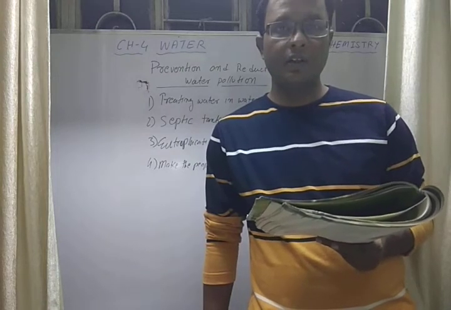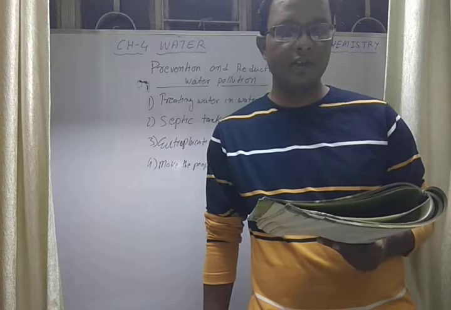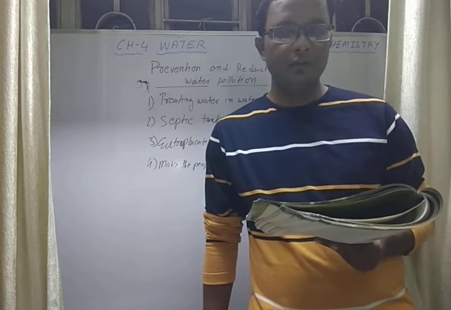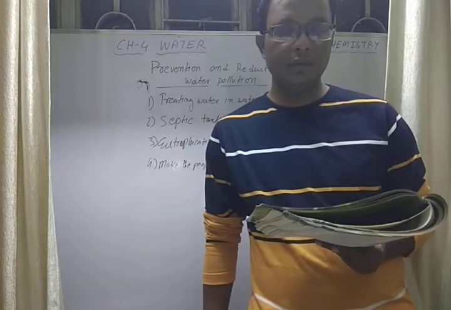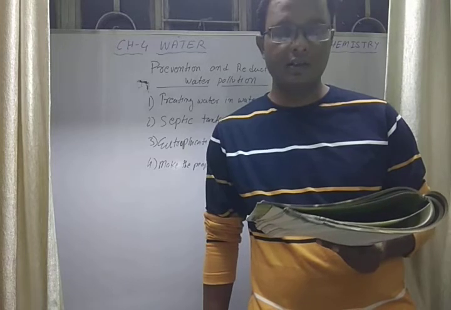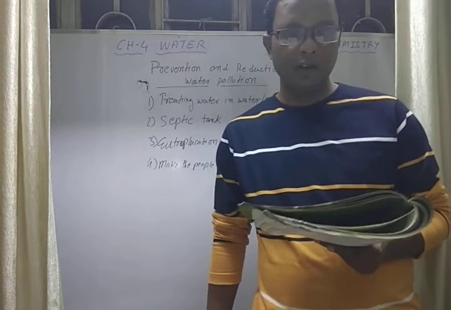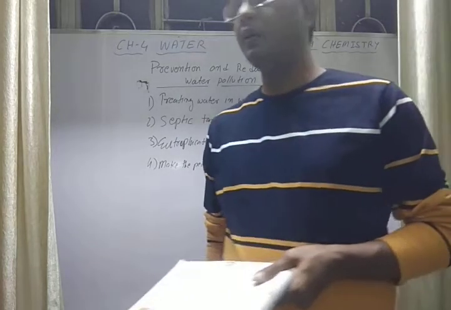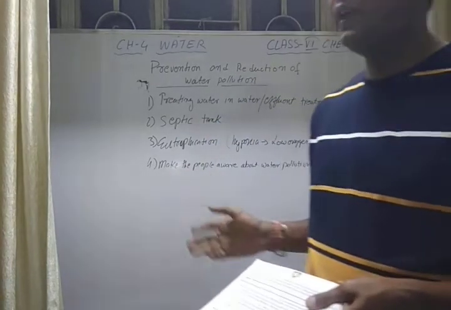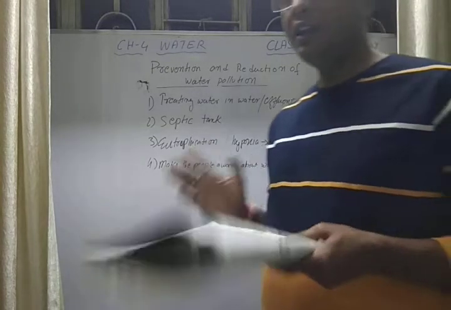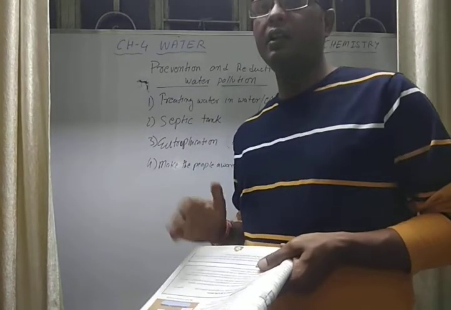It was recognized by the United Nations Organization, UNO, to make people aware of the importance of water. Now these are the 5 ways in a community system by which we can reduce water pollution.